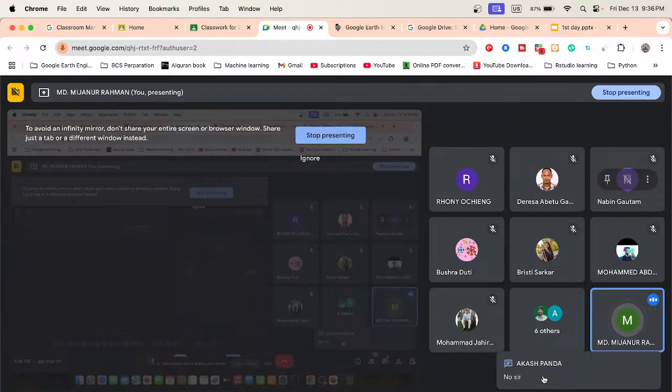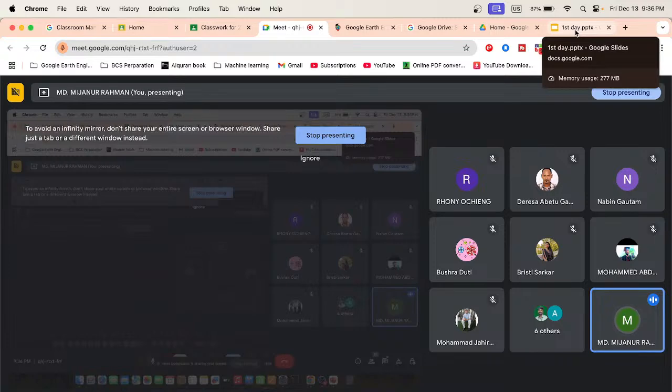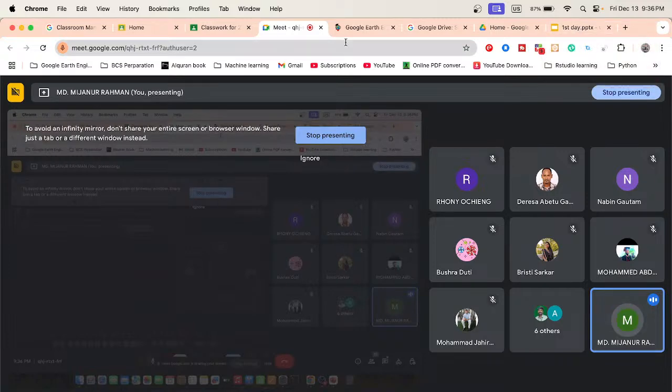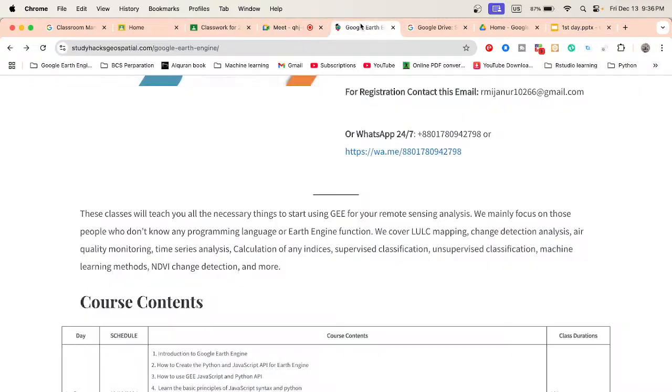Okay, so I will also discuss that, no problem. Because some beginners are here, I will show you how we can easily complete the registration. Google Earth Engine also needs a cloud project now. Let me show you that, just a minute.